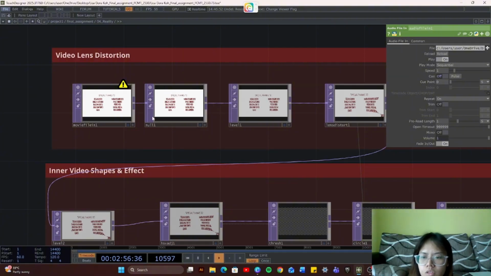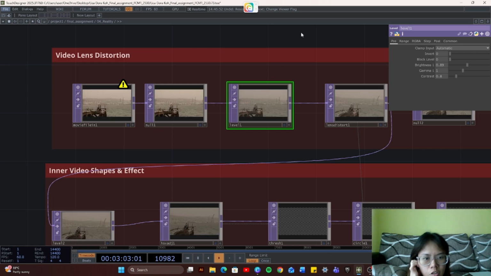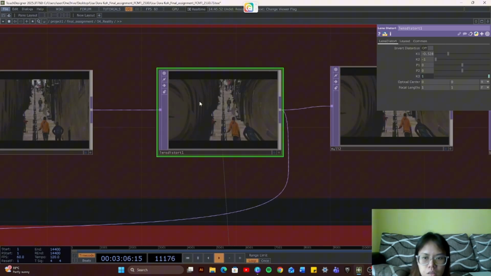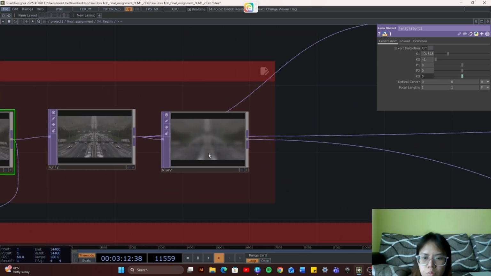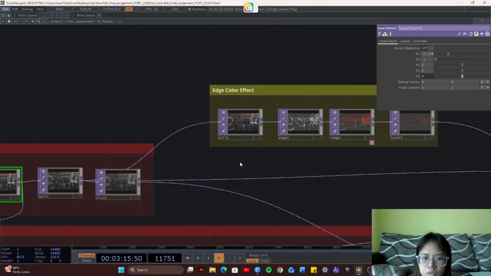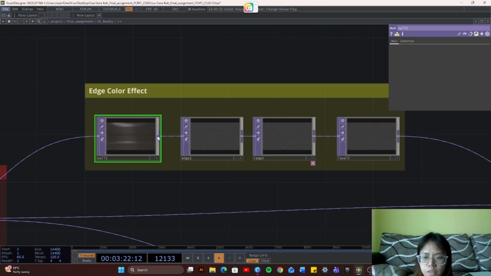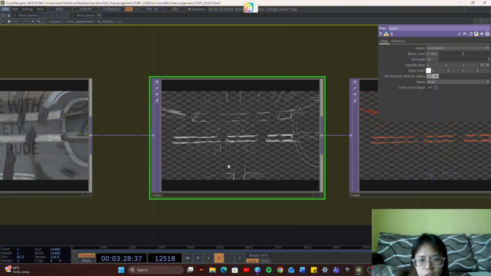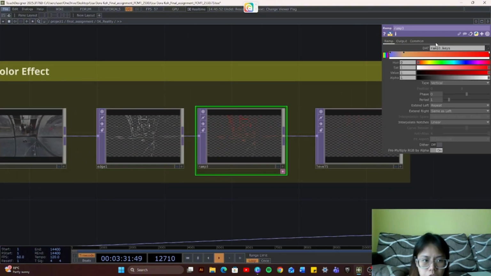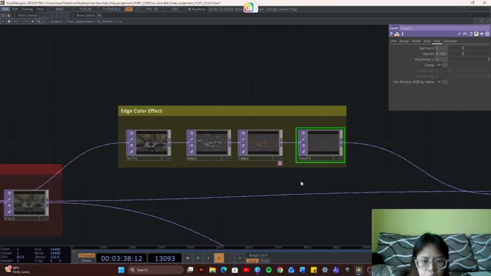Then I put in the video, and I put it into a null and a level to make it not that high contrast, and then I use a lens distort to make an effect like this. Then I put it into a null, and from the null I put it into a blur because I'll use it later. From this null I also pull it out again to create an edge color effect like this. From here, I pull into an edge, adjusted some of the parameters so I can get some of the scene like this, and I place a ramp to place the colors, and then I put it into a level and turn down the opacity a little bit.